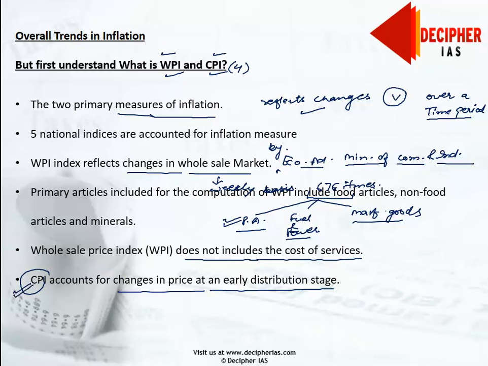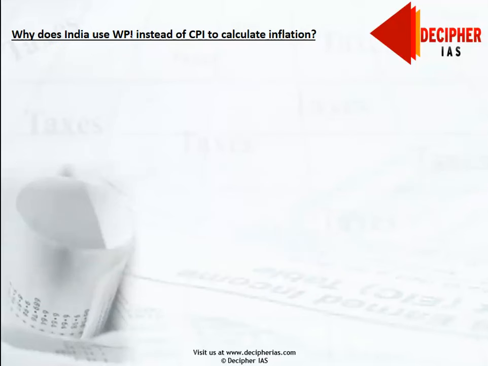Thus, CPI reflects the changes in retail price of specified goods and services over a time period which are traded by a particular consumer group. Now, we should ask ourselves a question: why does India use WPI instead of CPI to calculate inflation? If CPI is so much pinpointing the end consumers' needs, then why is India using WPI?